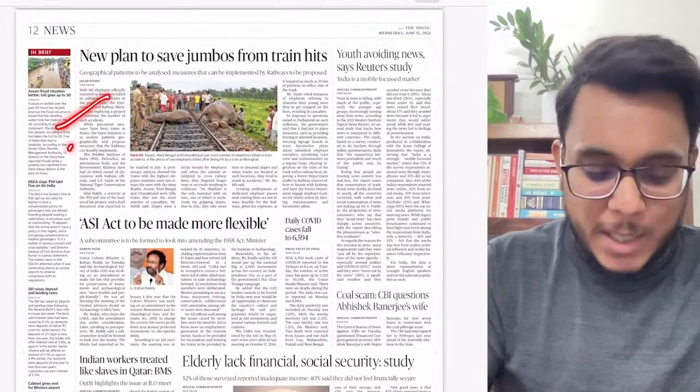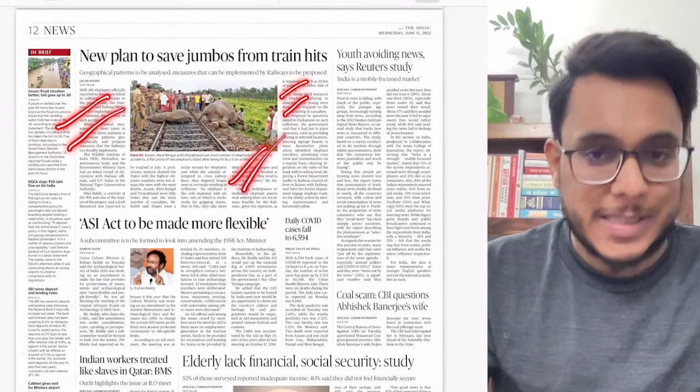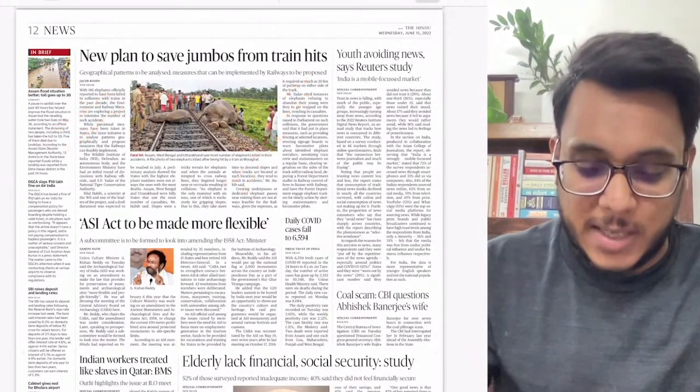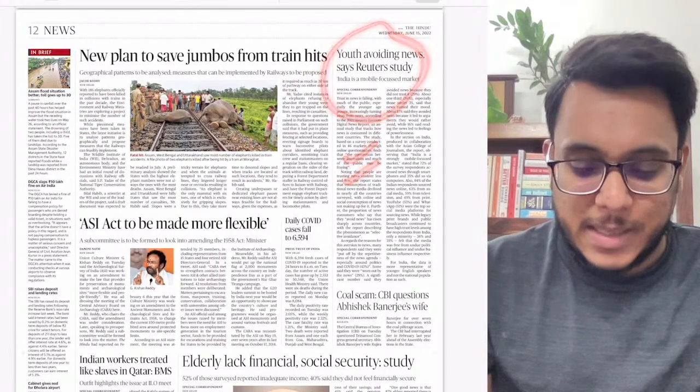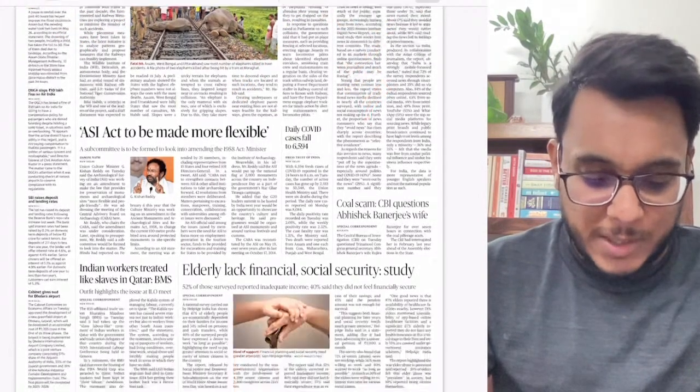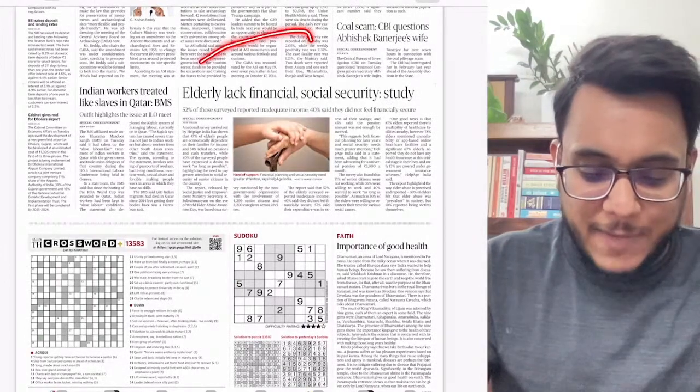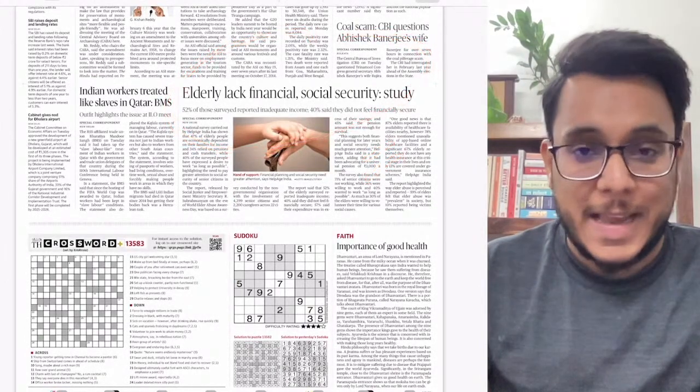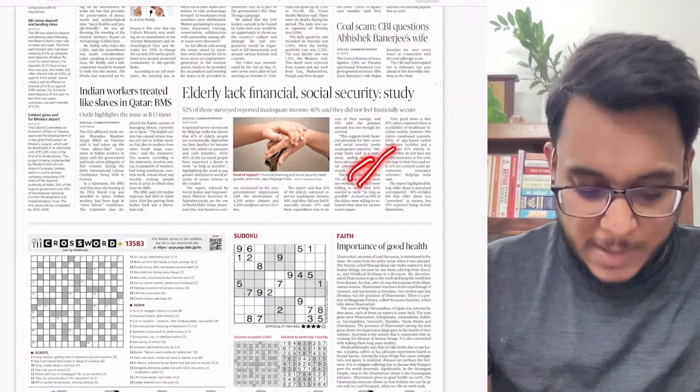Then, guys, a new plan to save the jumbos from train hits. We'll see this particular article. Some very good suggestions are given. Youth avoiding news, says Reuters study. We'll see this. Then elderly lack financial and social security. So again, with respect to the vulnerable sections, we'll see this particular article.